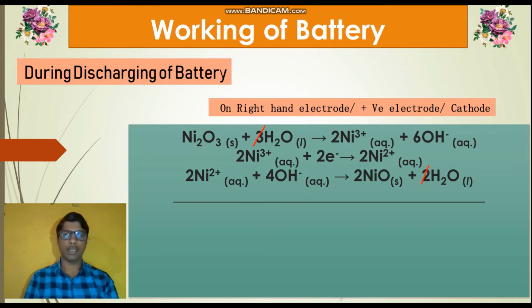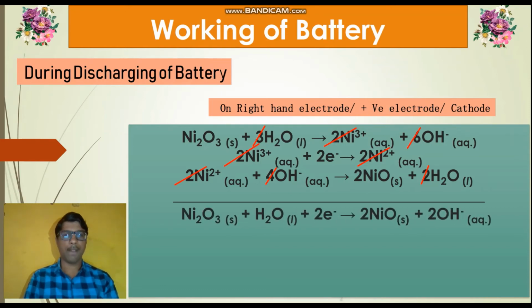The net reaction taking place on the cathode is Ni2O3 solid plus H2O liquid plus 2 electrons. It gives twice NiO solid plus twice OH minus aqueous. The net reaction taking place on the cathode is a simple reduction reaction.